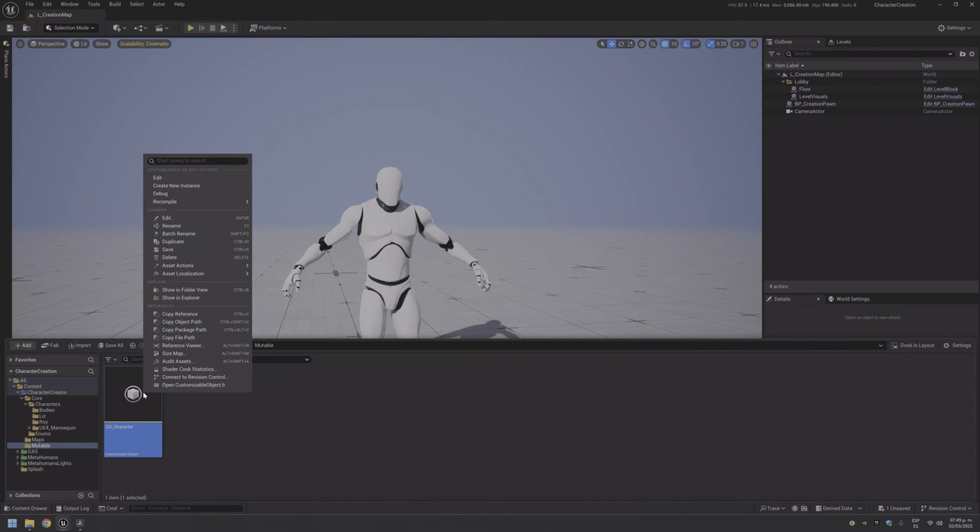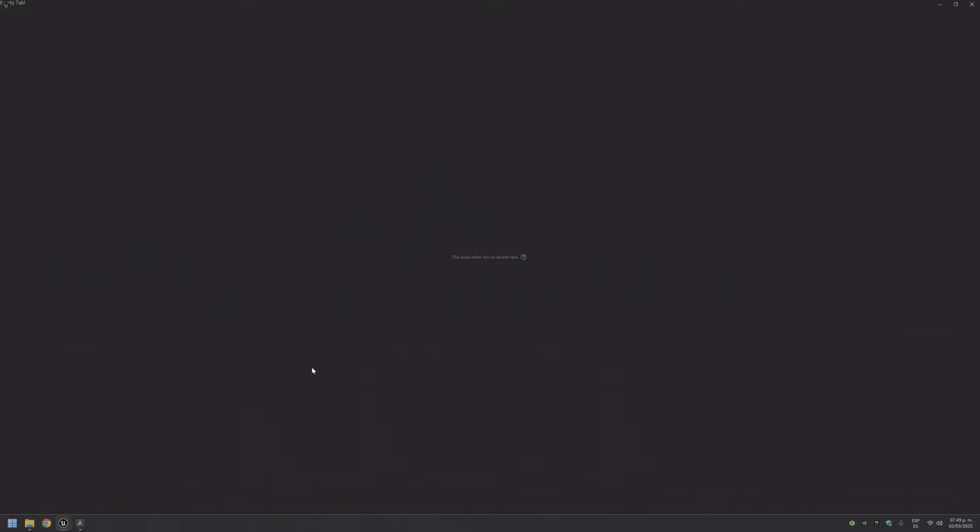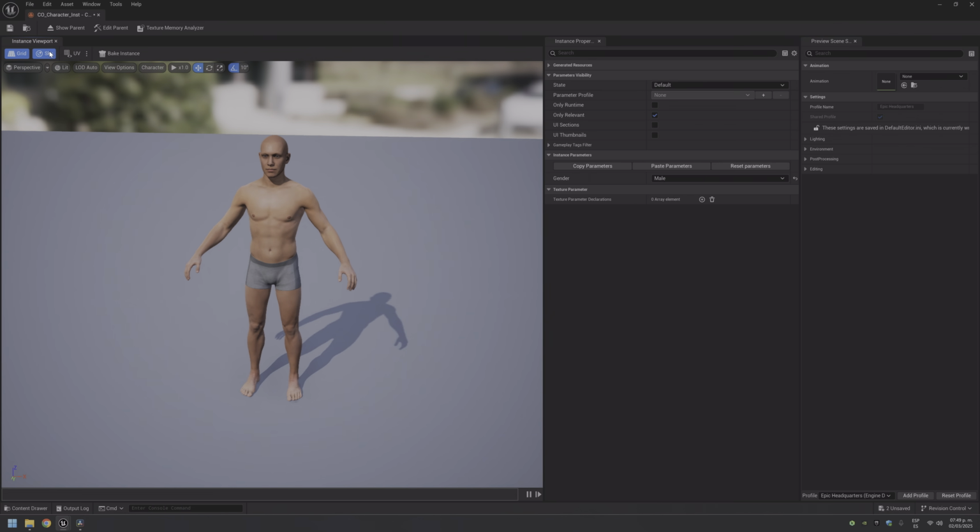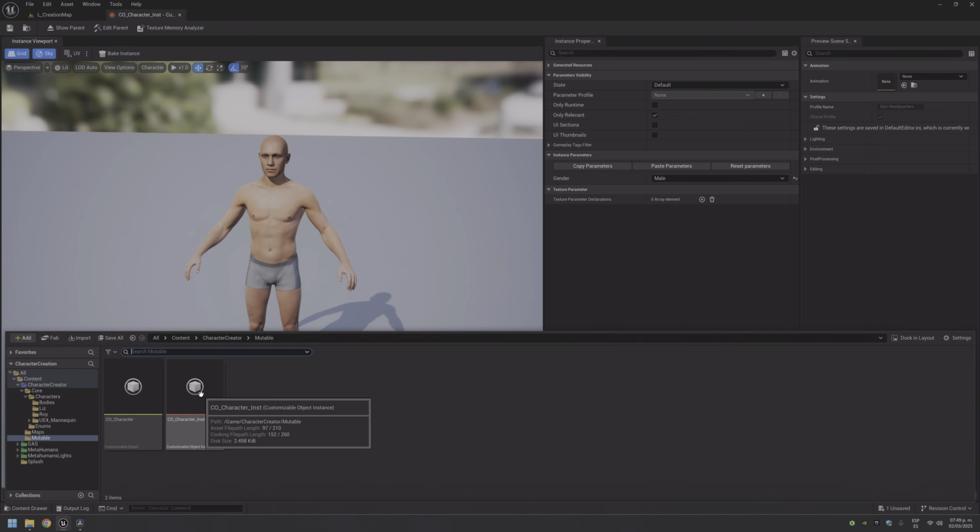Select it, right click, and create a new instance. There. And save it. Okay, and now you have it here.